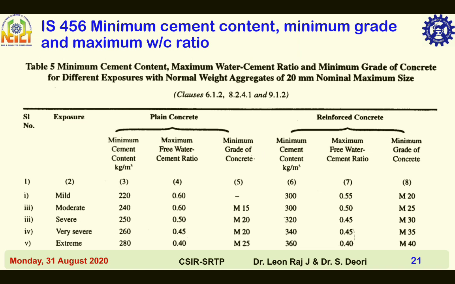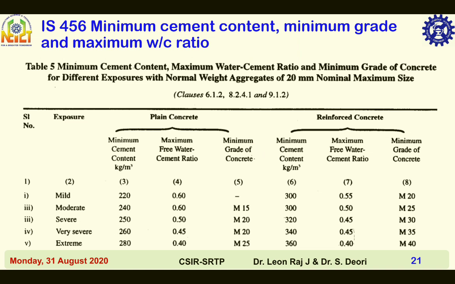Mild condition is that concrete surfaces are protected against weather or aggressive conditions. Moderate condition is that concrete surfaces are sheltered from severe rain. Example, structures located in interior parts of Tamil Nadu and Andhra Pradesh.